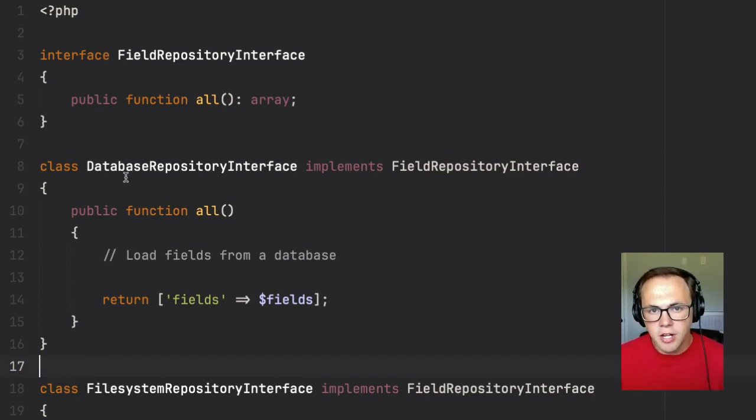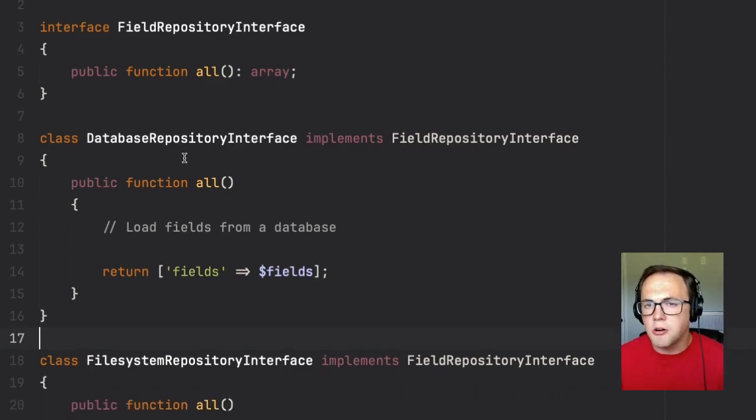Now, if we're relying on an interface, we already have some guarantees that we're returning the right type, right? If you have an interface declared, you can type the return value and say it must be an array, it must be an instance of a class, or any other primitive. So we have some guarantees already in place. To some degree, this principle is being followed by just writing PHP in a modern way with the Liskov substitution principle here. But it goes a lot more than that if you want to really adhere to it and get the most benefit from the Liskov substitution principle.